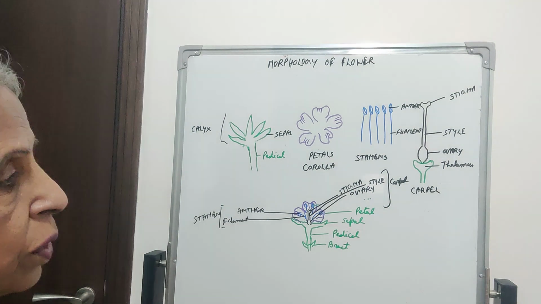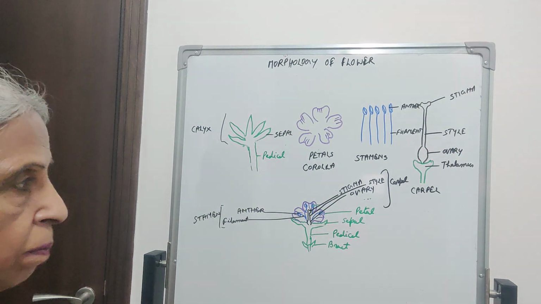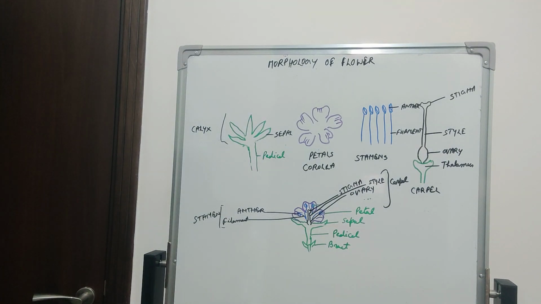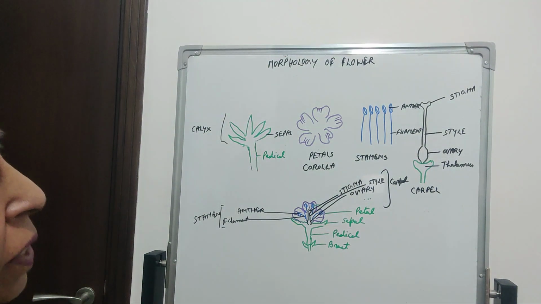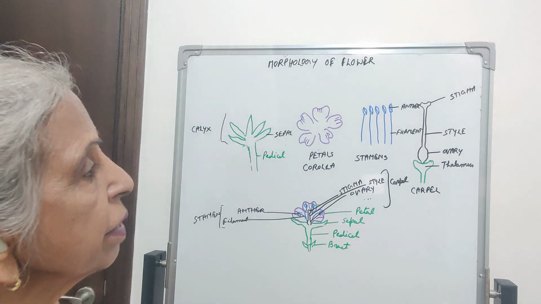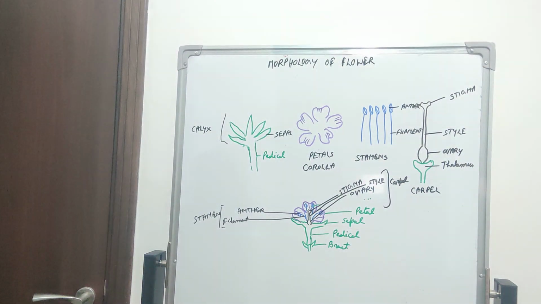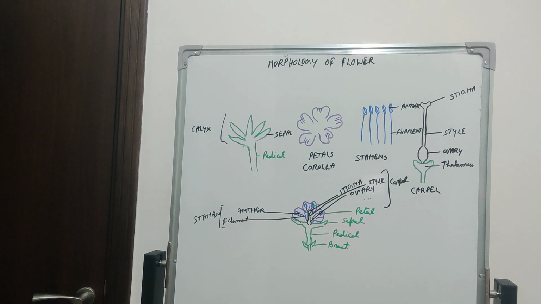Ovary is the basal swollen part of the carpel. It has locules which bear the ovules. Then this ovary bears a long stalk-like structure, the style. The tip of the style is expanded to form a disc-like structure which is called stigma. Stigma is receptive and it receives the pollen grains of the flower.